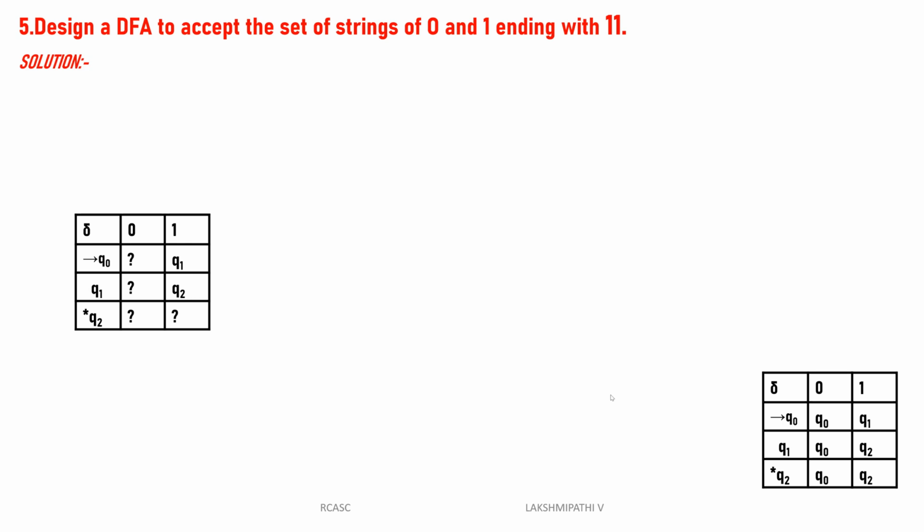So the minimum string is 1, 1. That is step 1. The sigma is always 0, 1, because it is already given: set of strings of zeros and ones. That is the sigma.